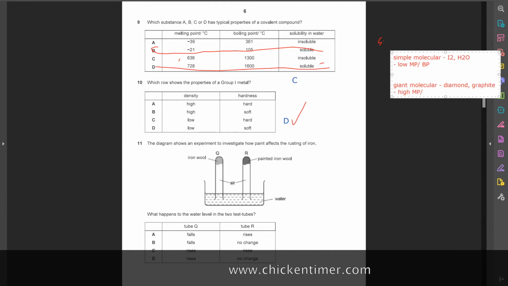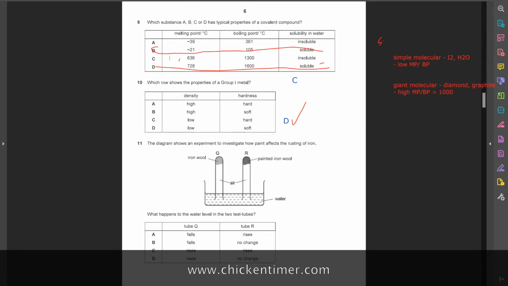The thing is, the high melting and boiling point for graphite and diamond exceeds 1,000. Actually, it's more than 1,000. The BP or MP is, I think, 2,000 plus. The melting point is not 3-digit, it's definitely 4-digit. So for C, the melting point is too low. The answer C is rejected because it's too low.